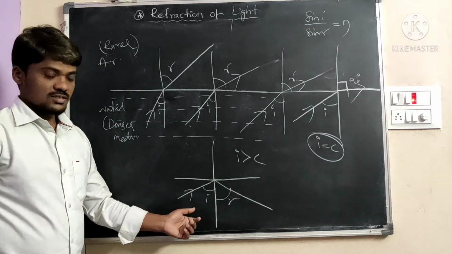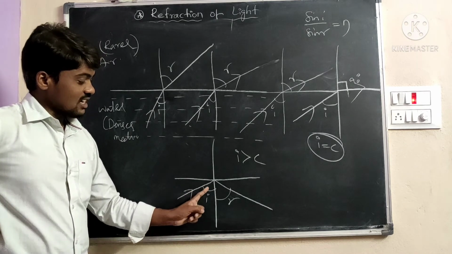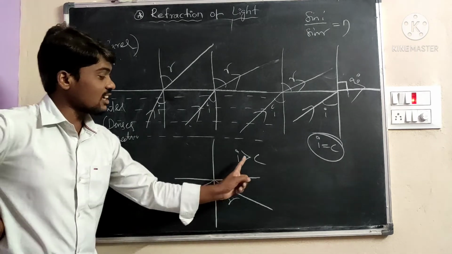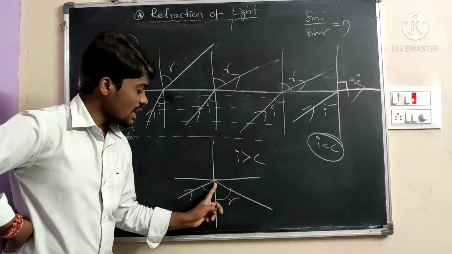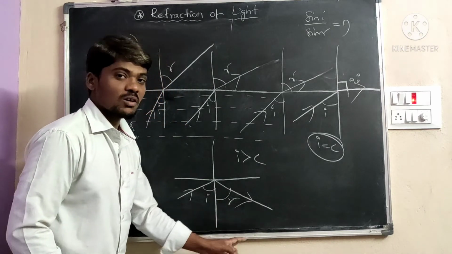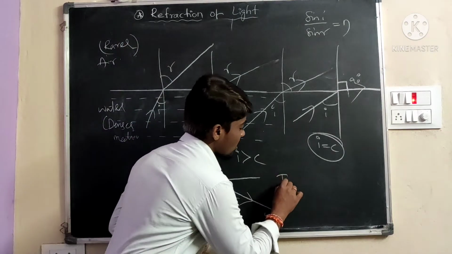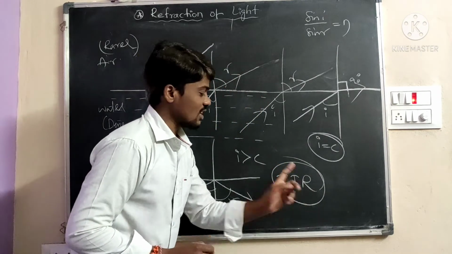Let us discuss that again. When the incident angle is greater than the critical angle, the ray bounces back into the same medium. This is called total internal reflection.